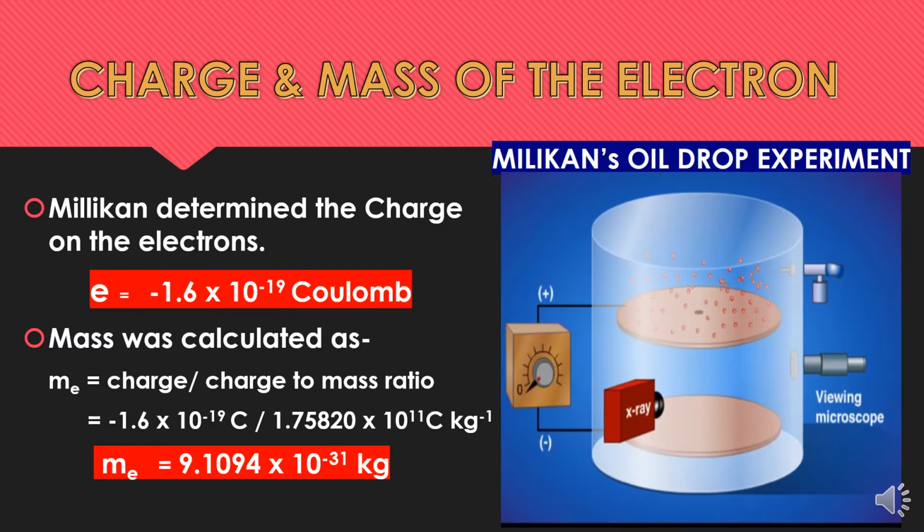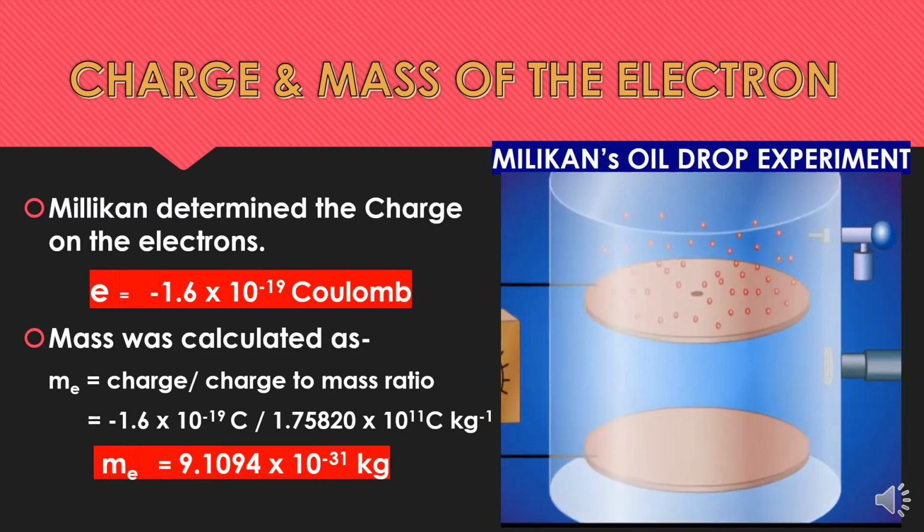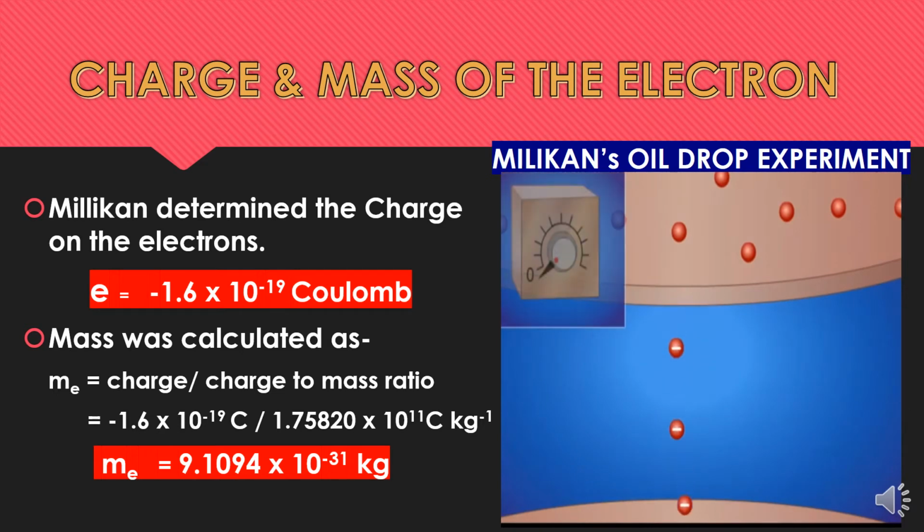Later he passed a beam of X-rays into the air present in the condenser, and these air particles were ionized by the X-rays, and the electrons produced from the air molecules were acquired by the oil droplets.